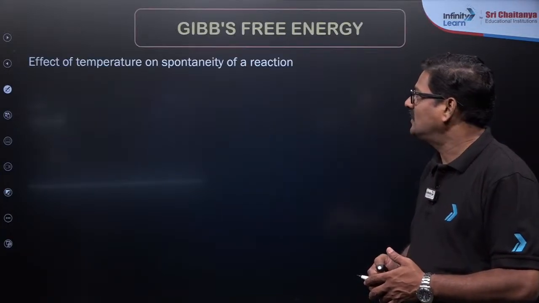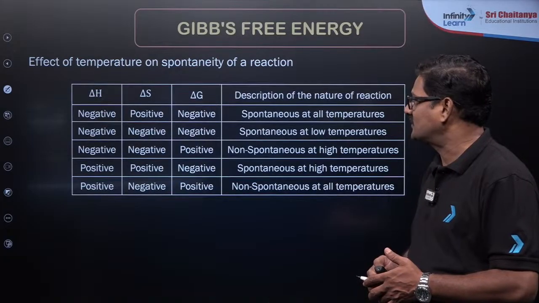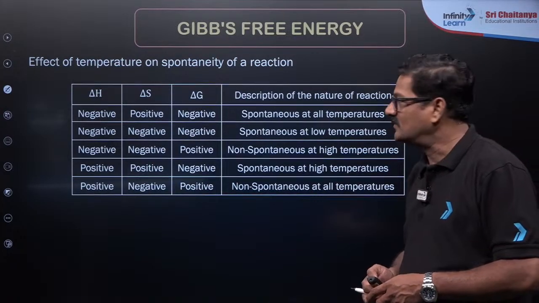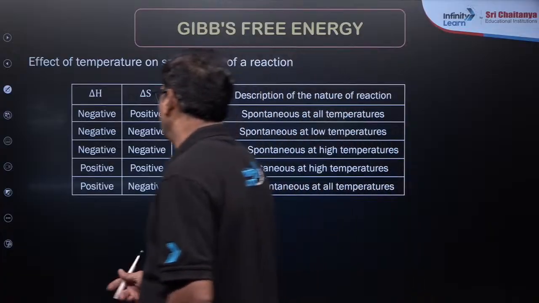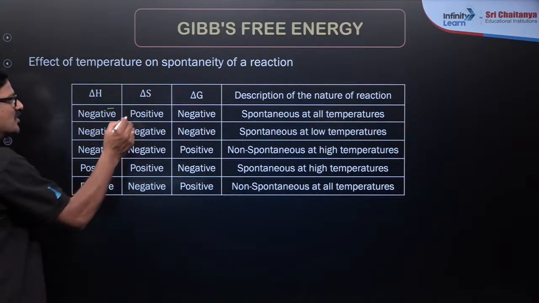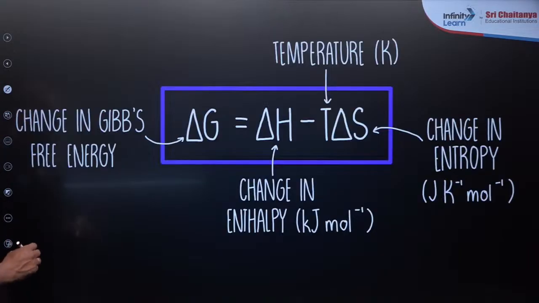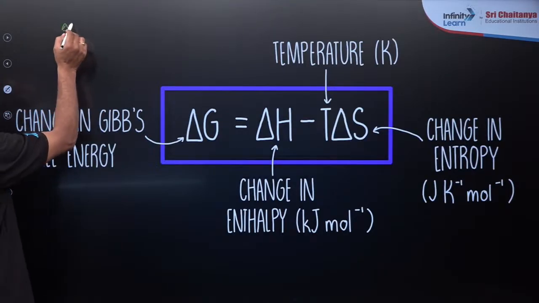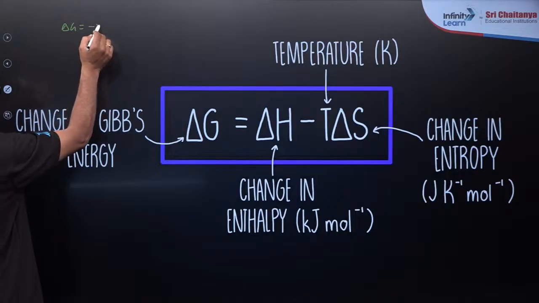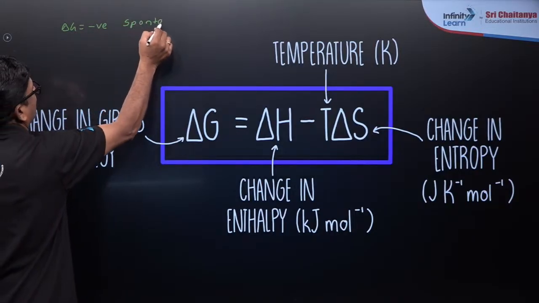That's good. Now, the effect of temperature and the spontaneity criteria of a reaction. That's very important. So if delta H is negative, okay, delta H is going to be positive. So the criteria of spontaneity: if delta G is negative, that process is said to be spontaneous.